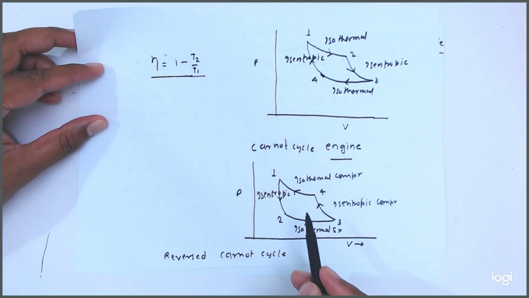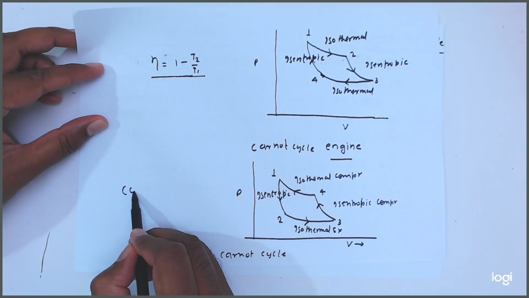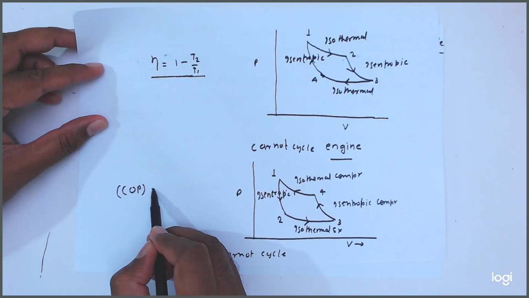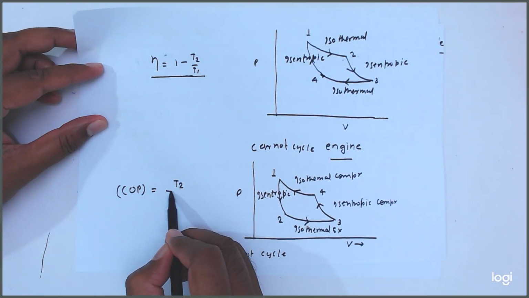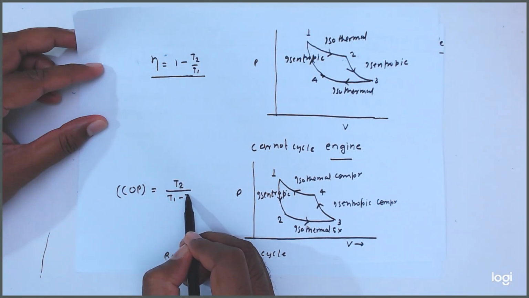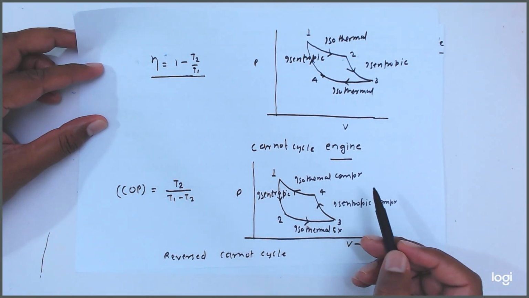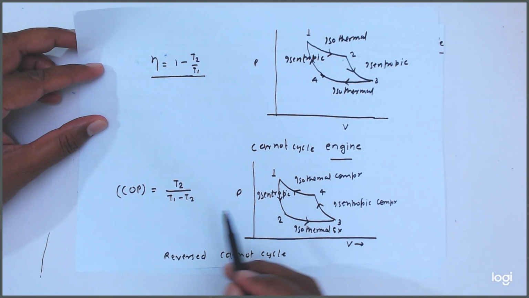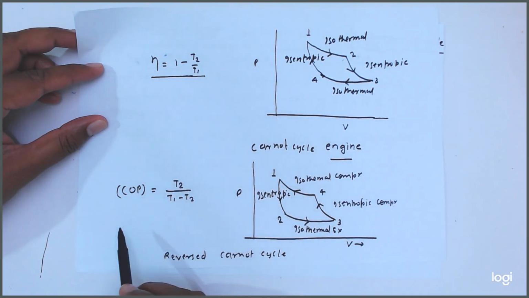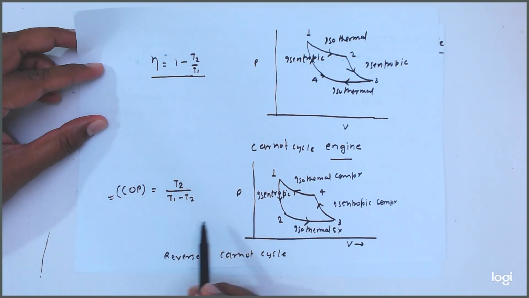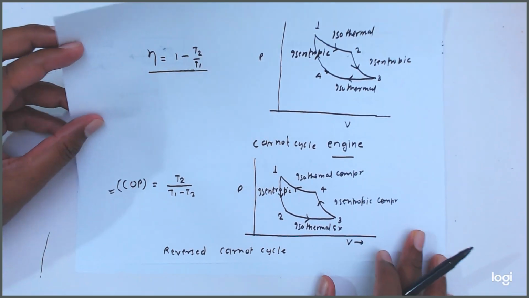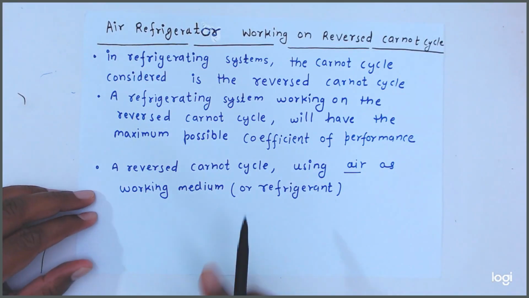Similarly here, the COP of Carnot will give the maximum possible COP. Okay, so like this here, the Carnot COP will give the maximum COP. Okay, understand? Now, same thing here.